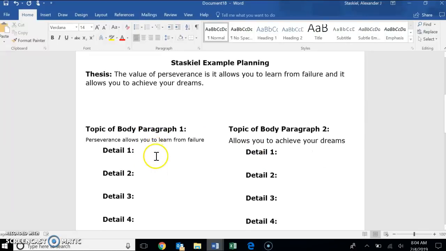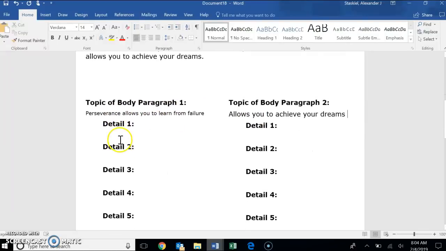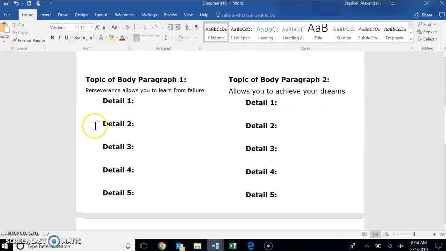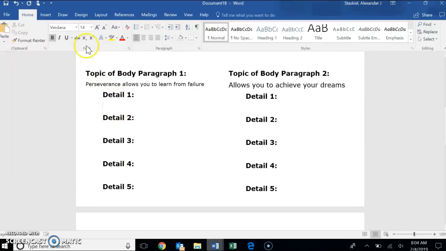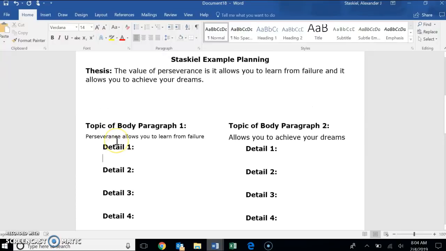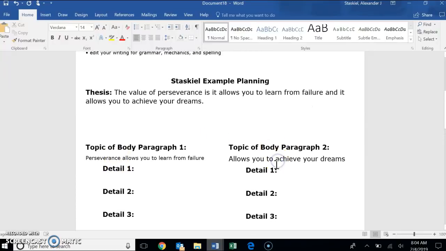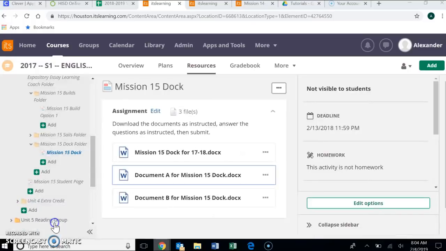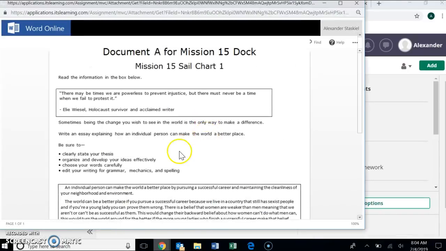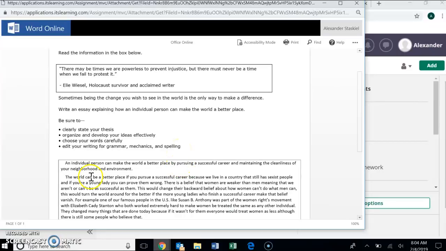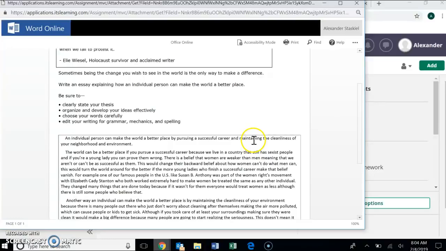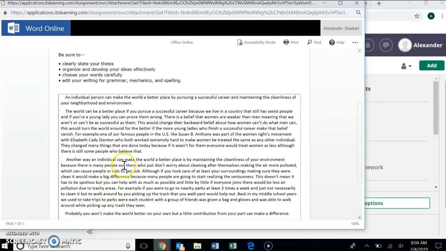So I will have one whole paragraph about how perseverance allows you to learn from failure. I'll make up 5 details. The details are basically the sentences inside the paragraph. So when I'm planning these, I don't have to write a whole sentence. I'm just coming up with a phrase to represent that detail. And then I'm going to have another paragraph all about achieving your dreams, just like this student did over here, the one that I showed you earlier. There are 2 reasons an individual person can make the world a better place by pursuing a successful career. Paragraph 1, all about successful career and 5 details for it. And then reason 2, maintaining the cleanliness of your neighborhood. And then a whole paragraph about that right here, maintaining the cleanliness of your environment.